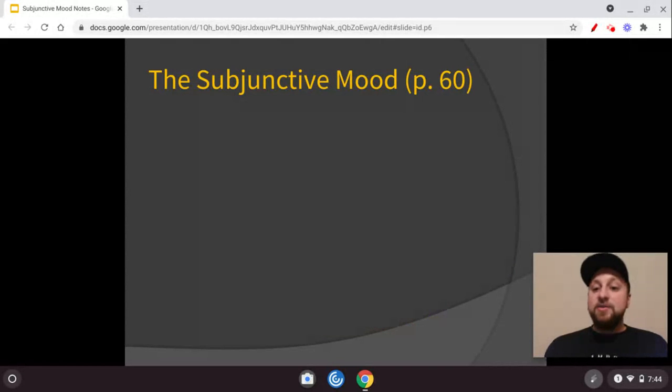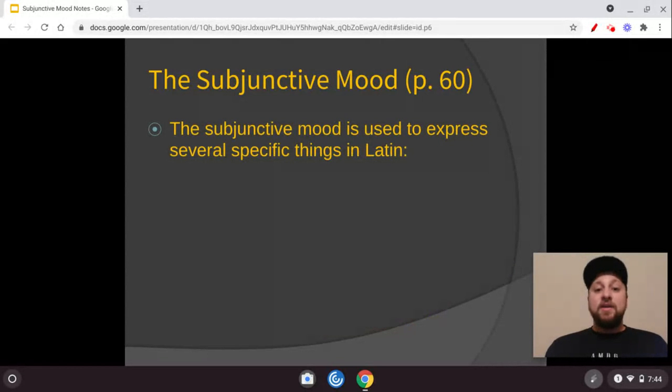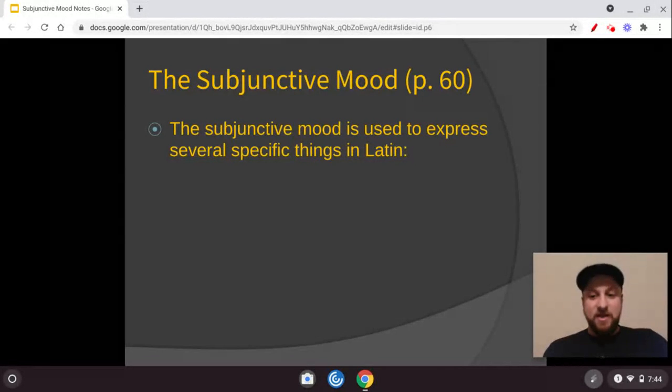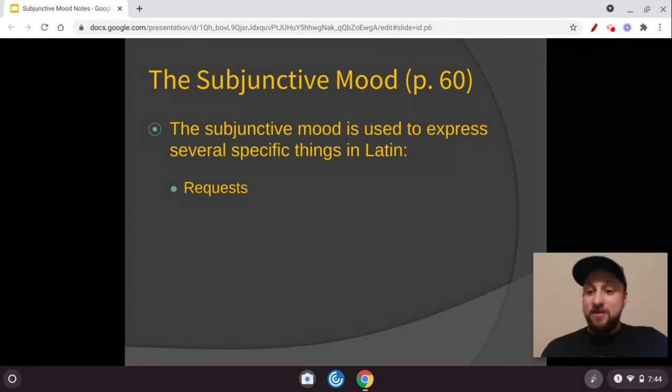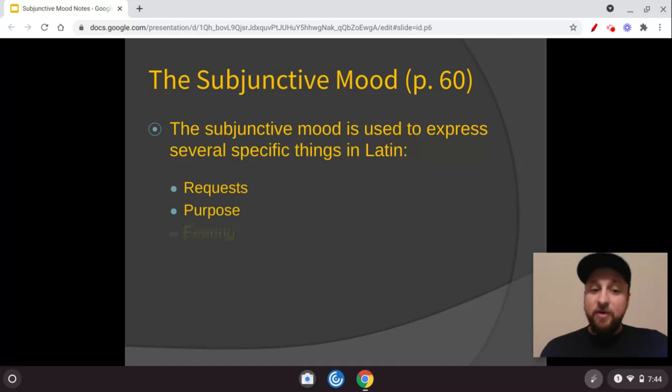Now, moving on to the subjunctive mood in Latin. The subjunctive mood is used to express certain specific things. So it's not the same as in English, as you're going to see. It expresses requests. So, for example, might you do this for me, or let's do something. Purpose: I'm going to the store in order to buy groceries. That's the purpose of my going to the store.